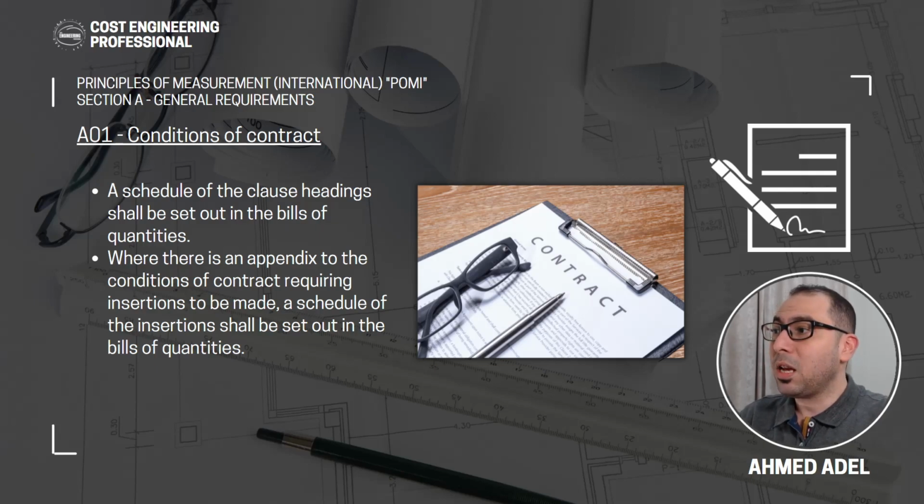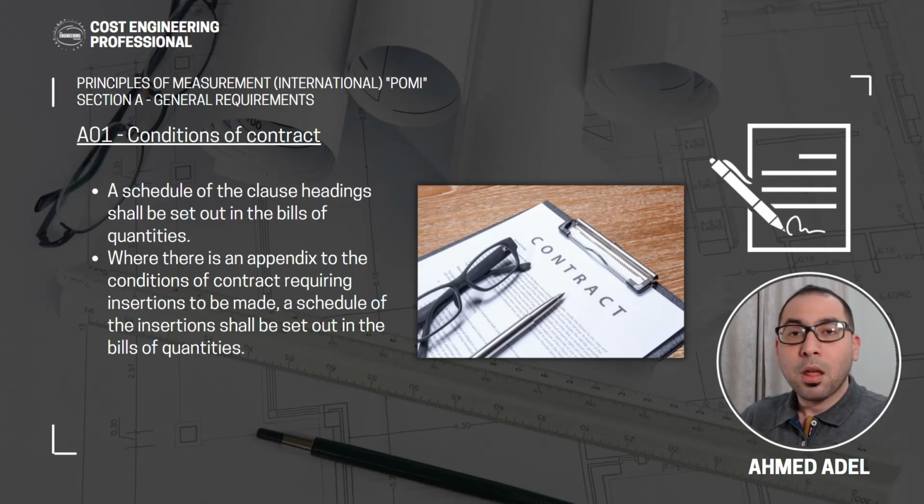So if any of these conditions of contract or clause headings has a cost impact on the project due to agreeing on this particular clause or condition, then we can put these clause headings in a schedule, and we can allow the contractor to price for each of these section headings if they have a cost impact on the project. So for example, the clause called termination. Sometimes there is something called termination at convenience, which gives the employer the right to terminate the contract at any point of time, just at convenience, without any problems or without the contractor doing anything wrong.